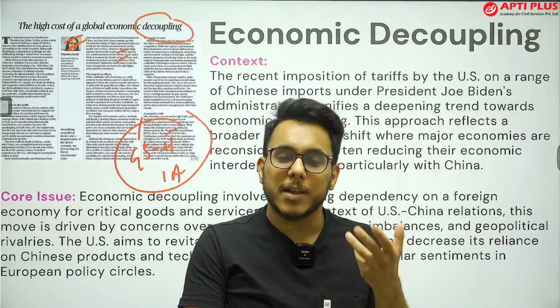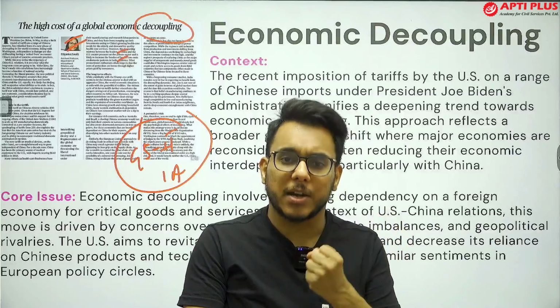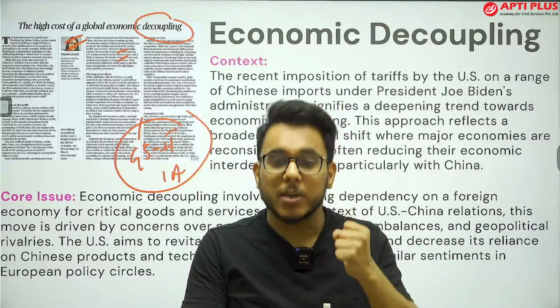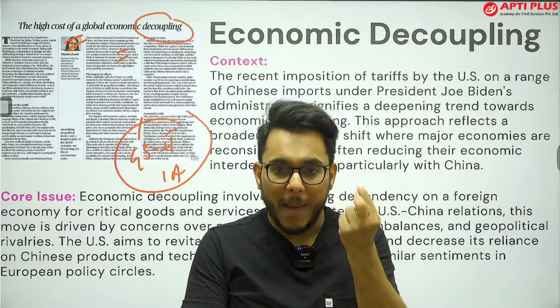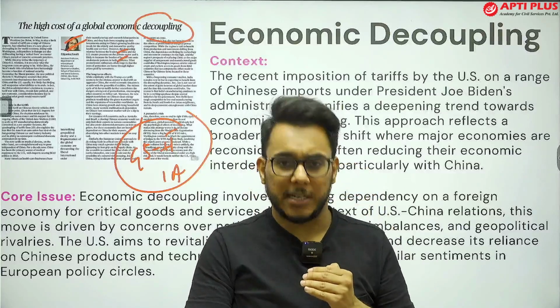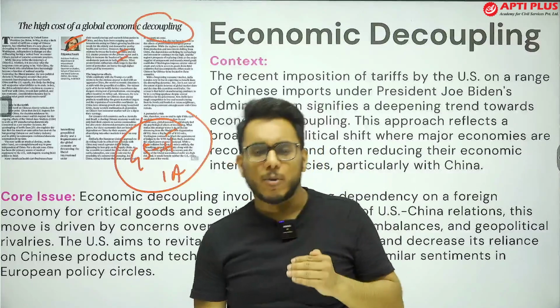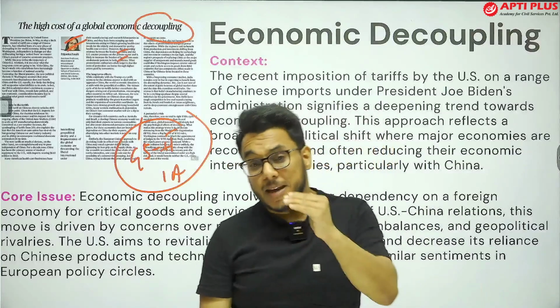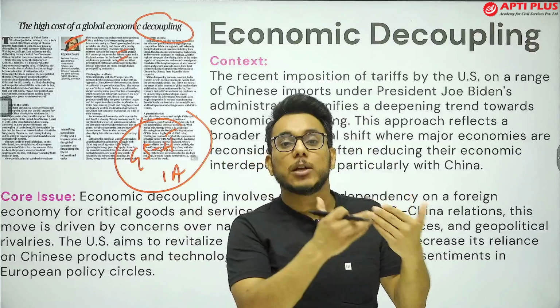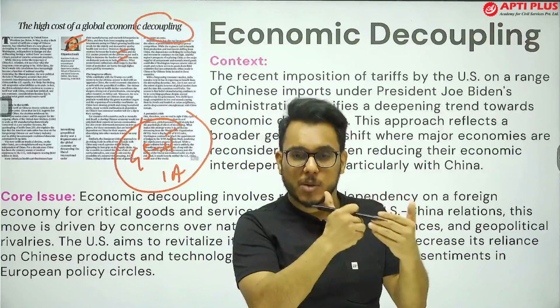Now, for example, guys, for a lot of electrical equipment, for a lot of chemicals, for active pharmaceutical ingredients that are the backbone of drugs, there is a lot of dependence on China. And there is a possibility that China can weaponize this dependence. China might stop supply to the US.